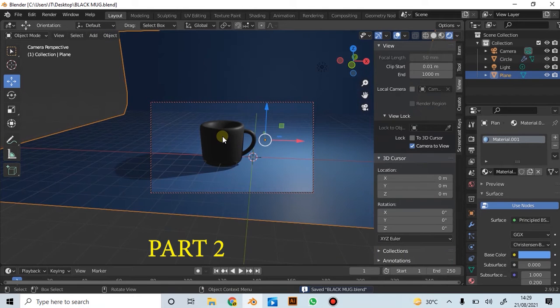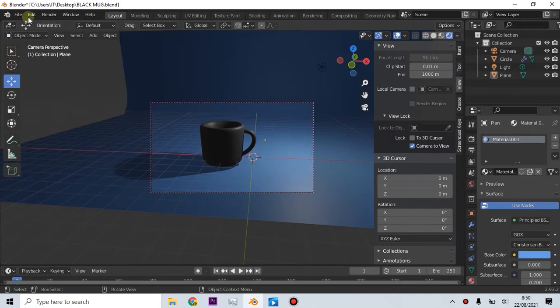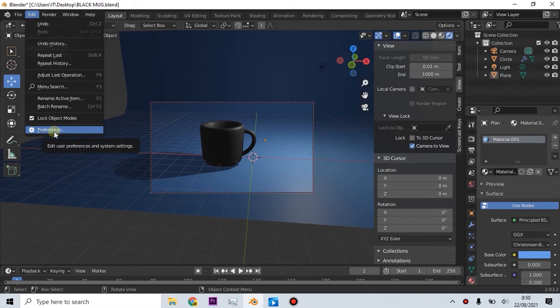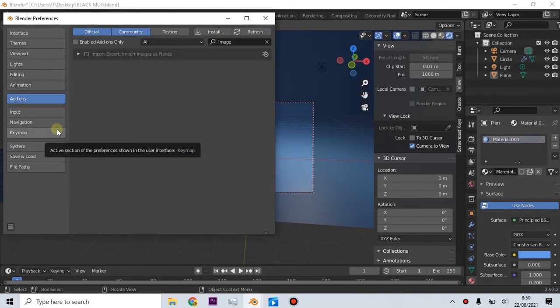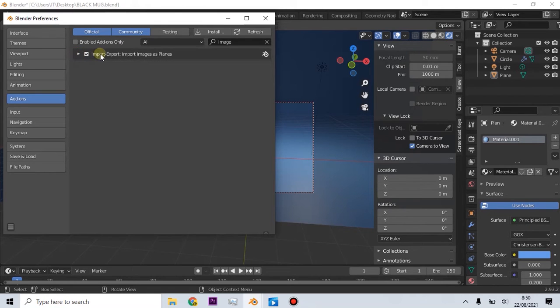Now we will put our logo on the cup. But first, we have to activate add-ons on Blender. Now go to Edit. Choose Preferences. On the search box, type Images. Tick the dialog box to activate Import-Export Images as Planes. You can save the preferences to use it every time you use Blender.